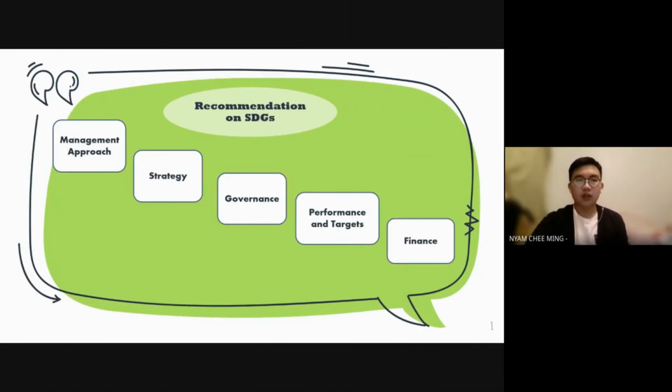The first recommendation is the management approach. From the management perspective, all the management around the nation should try to understand the concerns and problems of sustainable development that affect the organization's external environment. The sustainable development goals, as well as the challenges they face in terms of sustainable development, should be considered as part of a larger examination of the external environment that influences the organization's ability to generate value.